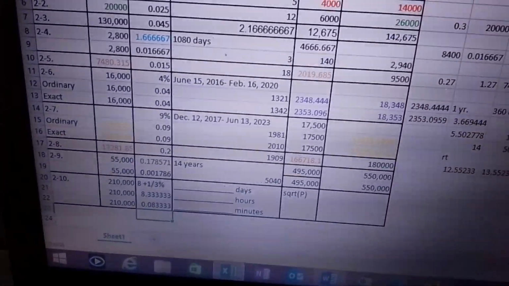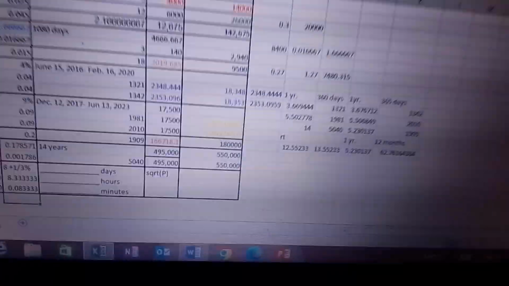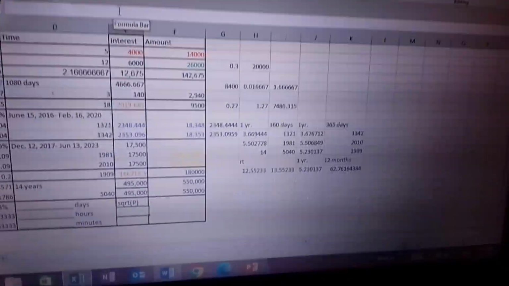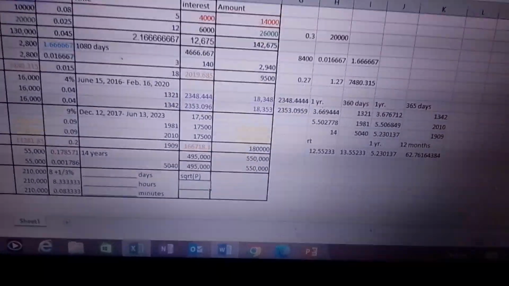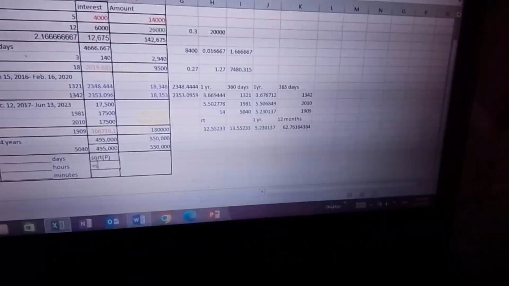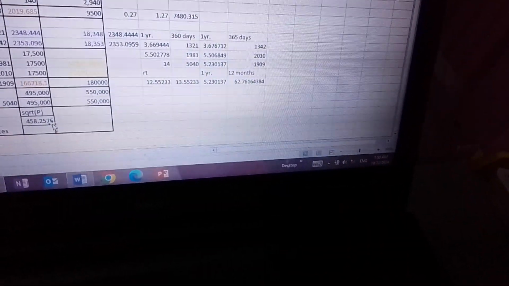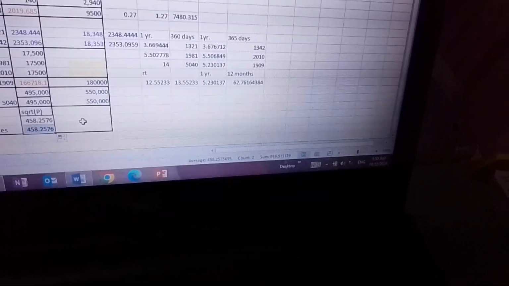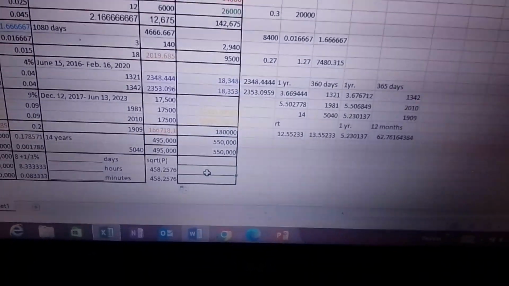Now let's solve for the answer. The first thing we need to do is take the square root of our principal. Remember, the instruction says take the square root of the principal, and that's the exact amount. For square root, you just type SQRT, then click the number, which is 210,000 pesos. When we take the square root of the principal, we should get 458,002.25 cents.